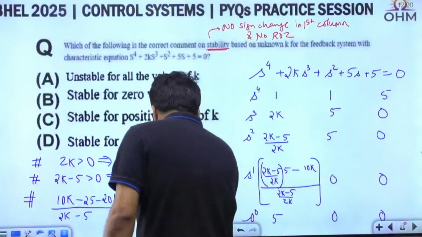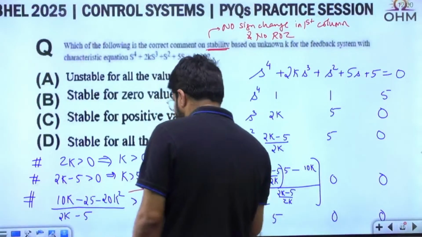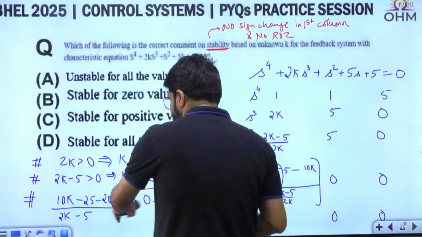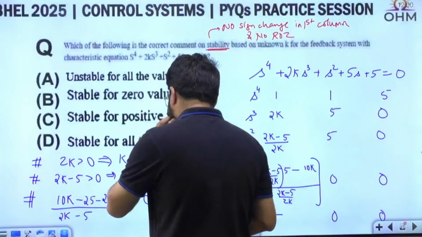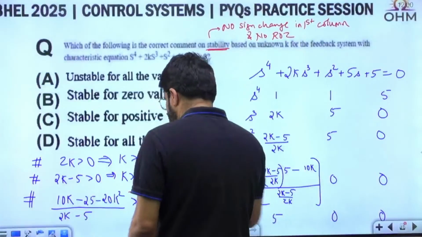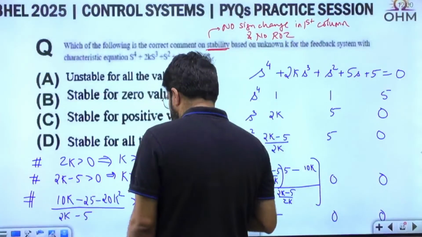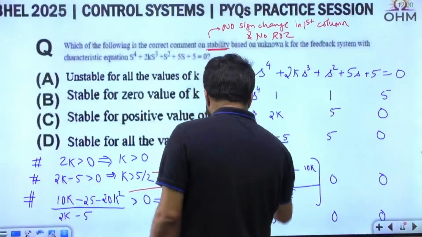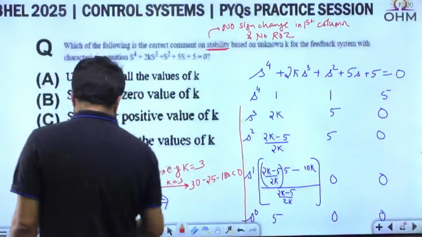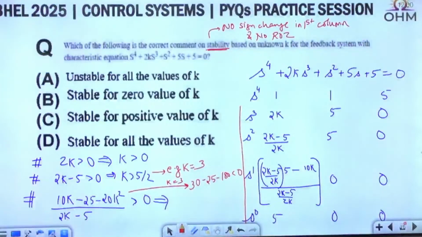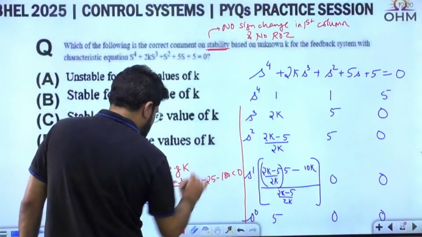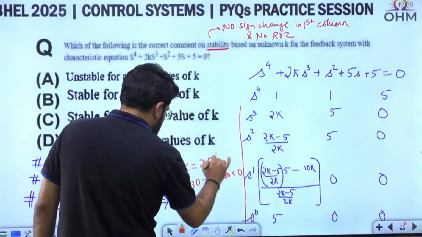If I put k equal to 3 here, 10 into 3 is 30, minus 25, minus 20 into k square, so that is 9 into 20, which is 180. This is going to be negative only. It cannot be positive. Even if you try the boundary value, let me take the boundary value 2.5.